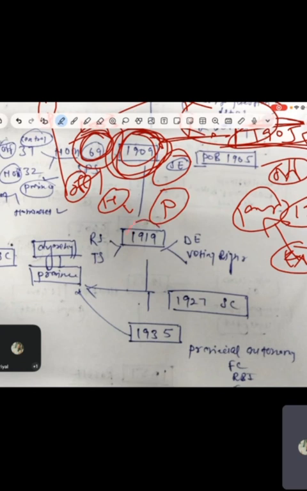So in 1919, guys, it was one of the very prominent provisions in history because they introduced direct election for the first time. I repeat, direct election and voting right. You can give voting now in a legislative council. The first time they allowed voting rights, and also they introduced diarchy.